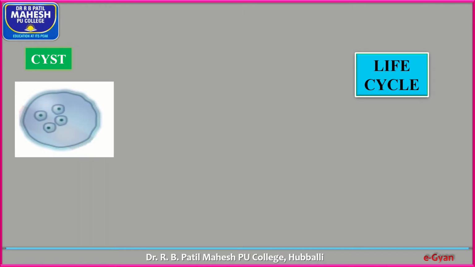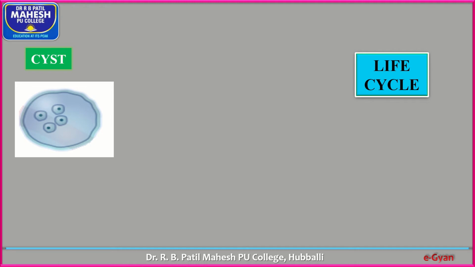And you remember, Entamoeba histolytica completes its life cycle in only one host. That's why we call it a monogenetic type of life cycle. If a pathogen completes its life cycle in two hosts, we call it a digenetic type of life cycle.